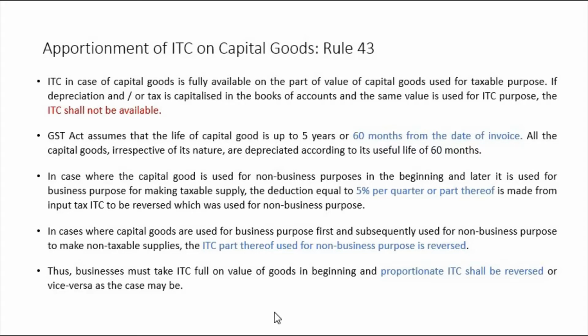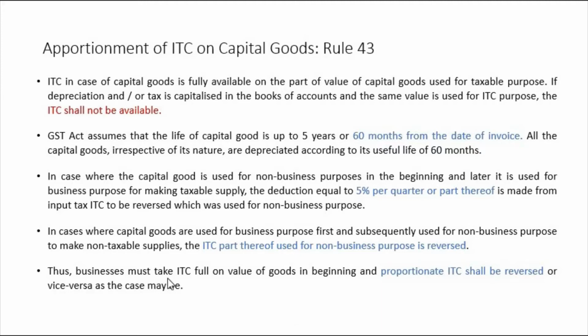Okay, let us suppose this is your capital good. Please look at the cursor, and you are using it for business purpose first and non-business purpose later. So for non-business purpose you are using it later. We will calculate the life of that asset, and that part of ITC will be reversed, right? Reverse means it will be given back to the government.